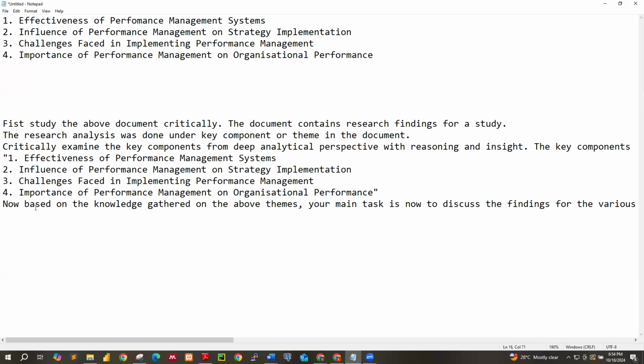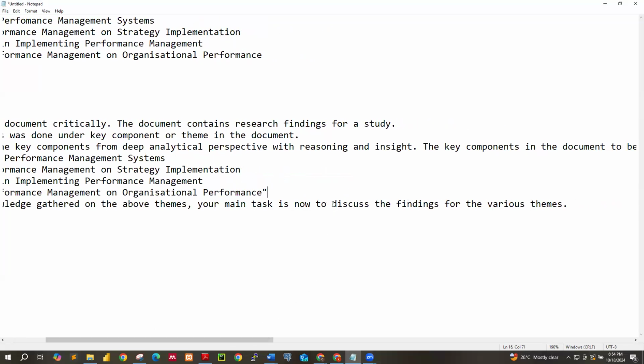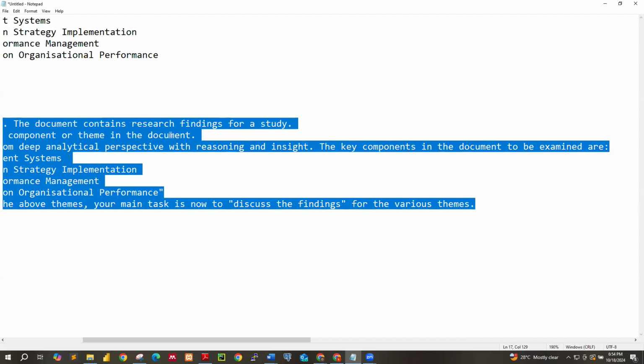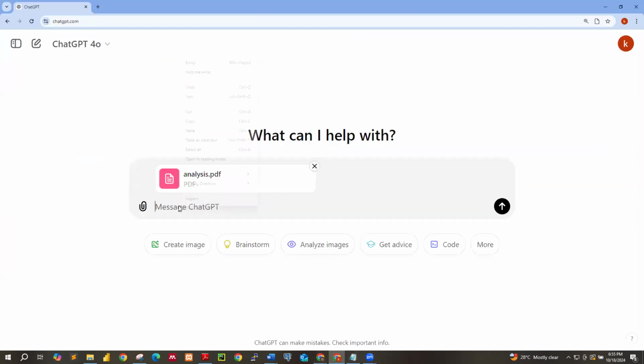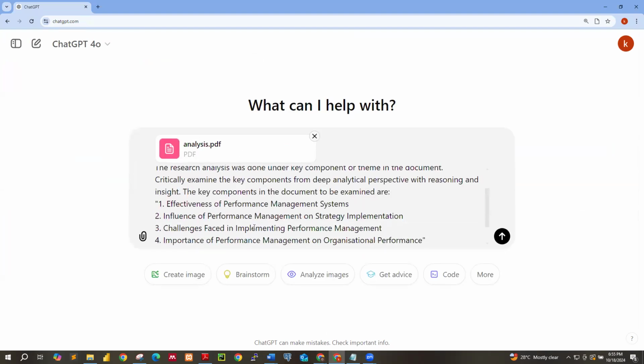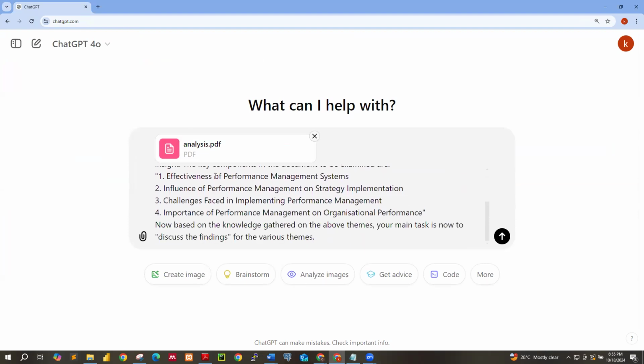the final thing is, now, based on the knowledge gathered on the above themes, it could be objectives or whatever, however you capture those, your main task is now to discuss the findings. So you can also put this to discuss the findings for the various themes, okay? So once you have come out with your prompt, you just go ahead and copy. This is purely ethical, because the discussion is going to be based on what we have over here. And the generative AI tool is going to focus on this, okay?